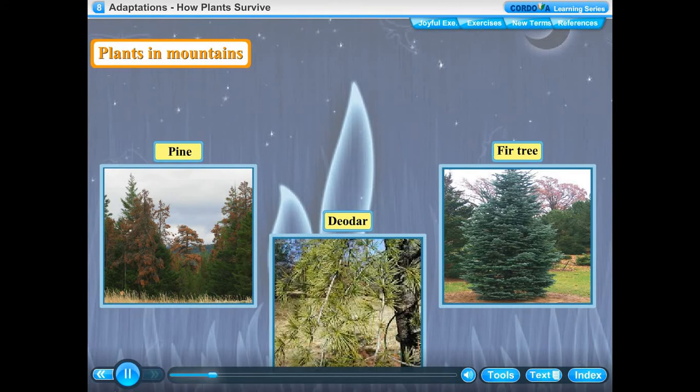Plants in mountains. Trees are tall, straight, and conical in shape. Their shape helps the snow to slide off easily as snow falls in hilly areas. They are usually flowerless. Their leaves are thin and needle-like and have few stomata to prevent loss of water. Examples, pine, deodar, and fir tree.